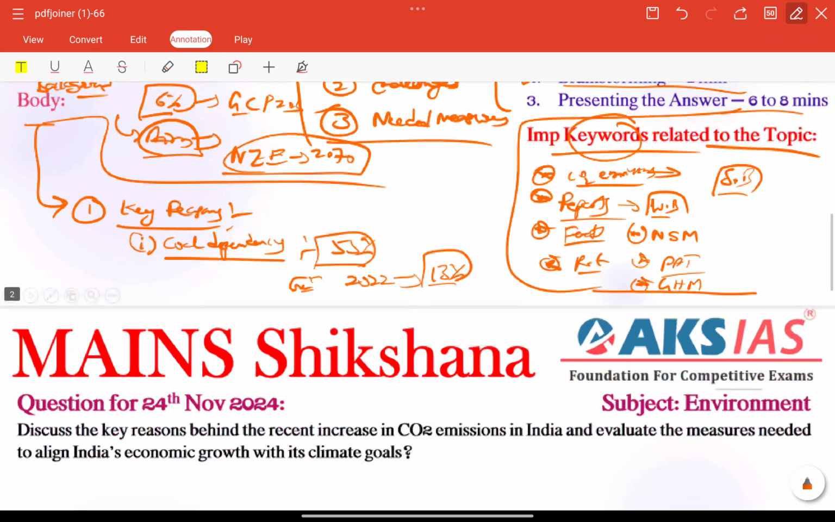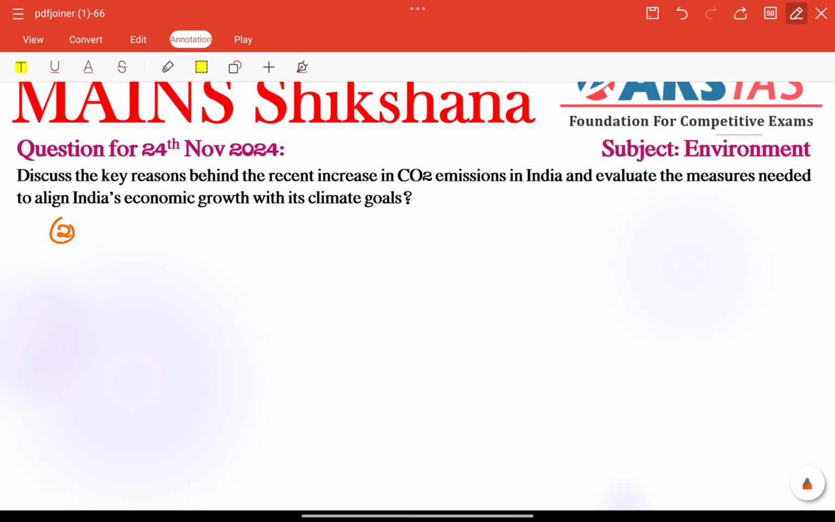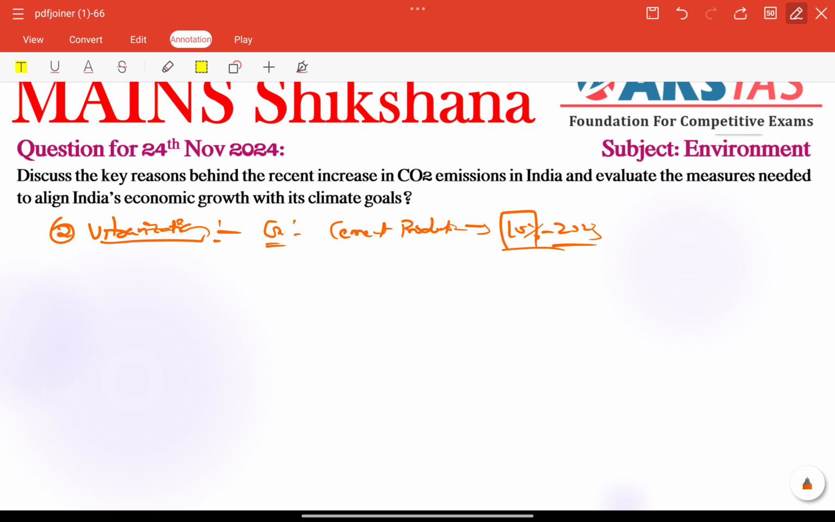Other than that, we have another important thing, that is urbanization. This is also another key reason for rising CO2 emissions. Expanding infrastructure and construction activities demand high energy. For example, here we can talk about cement production. Cement production grew by almost 10% in 2023. This is the perfect example.